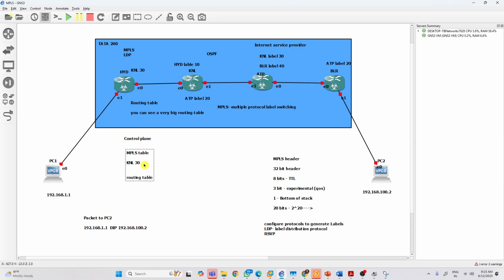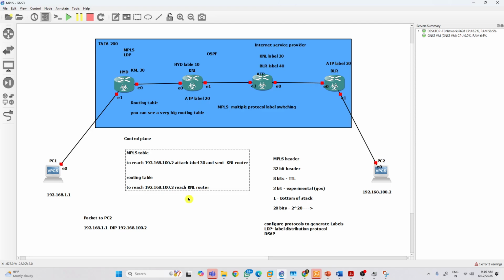In the MPLS table, what does it have? It has a path saying that to reach 192.168.100.2, attach label KNL 30. Attach label 30 and send to the KNL router. This information is there in the MPLS table. We have the normal routing table also. So to reach 192.168.100.2, reach the KNL router, whatever the next hop generally is.